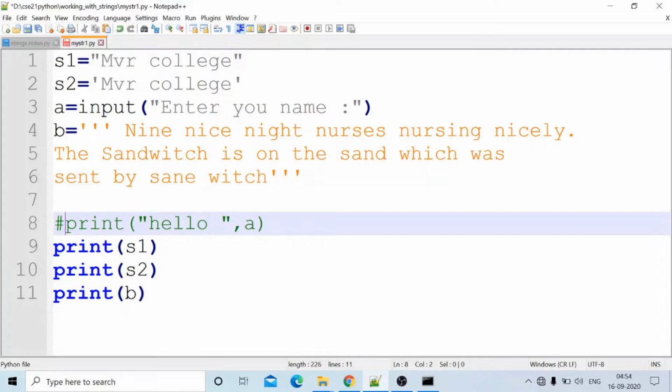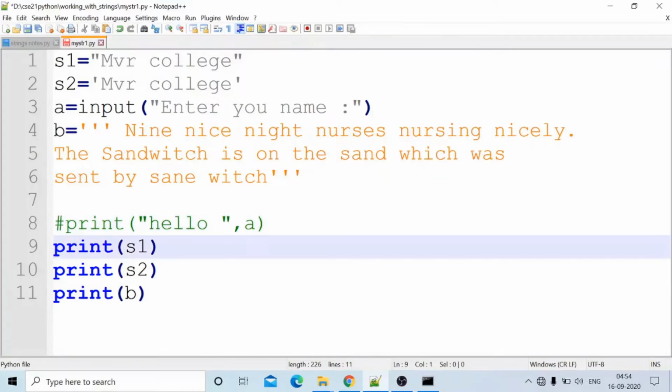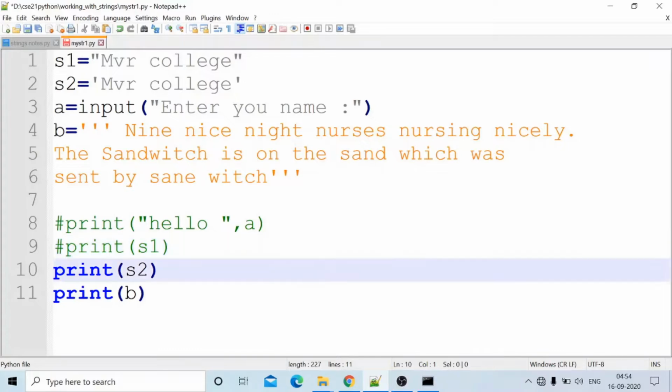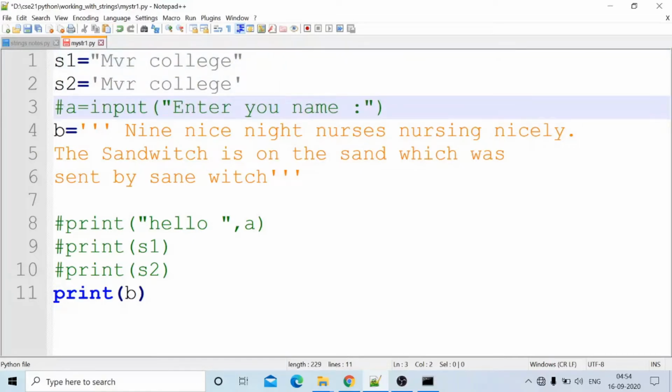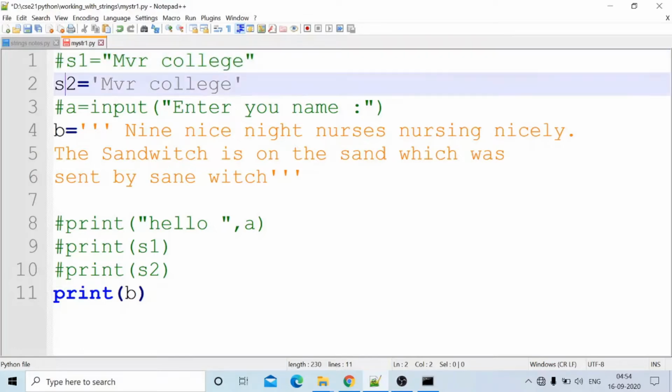Now I am keeping these lines as a comment. Just insert a hash symbol. No need to read input also. A single line comment we can keep like this, with a hash. I'm not using these statements, only print p. Save.